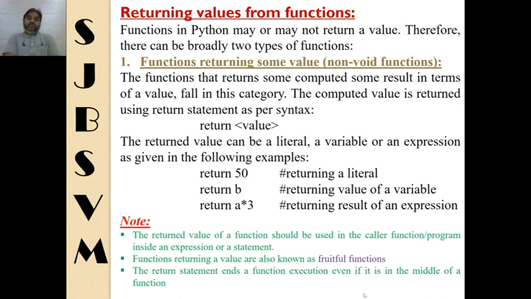Now returning values from functions. We all know that functions may or may not return a value.